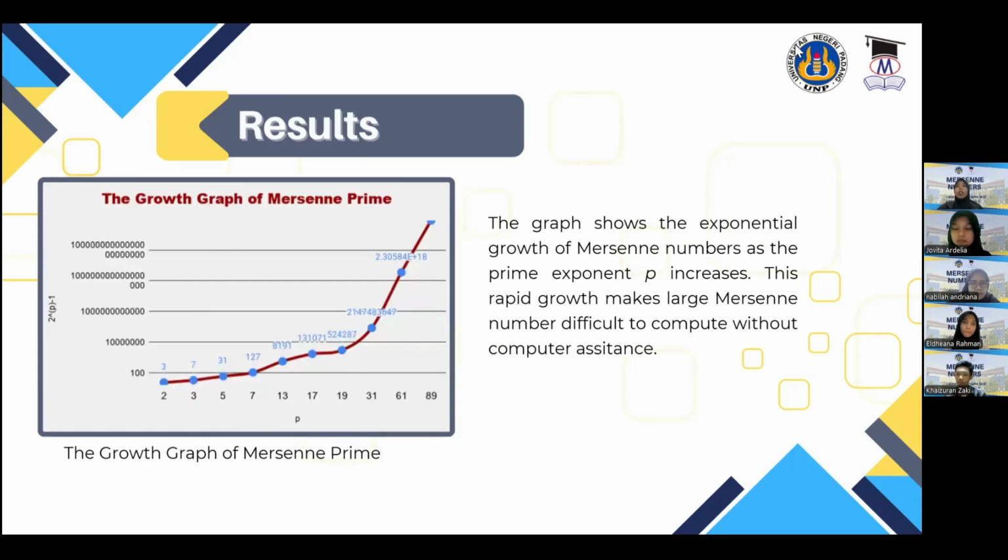Next, this graph illustrates how Mersenne numbers grow as the value of p increases. The curve shows exponential growth, which explains why Mersenne numbers become extremely large very quickly. This rapid growth is one of the main reasons why special algorithms are required to study them. Next, the discussions.